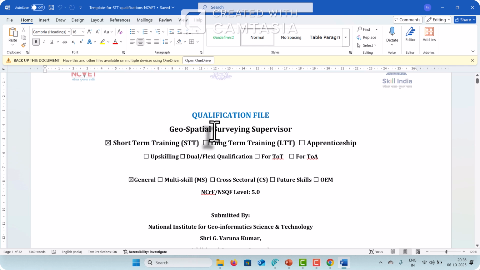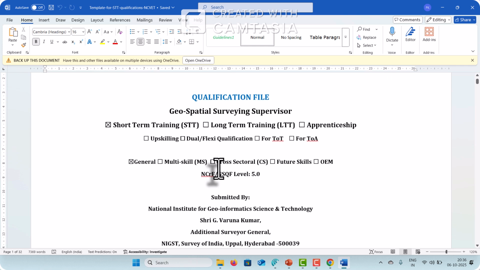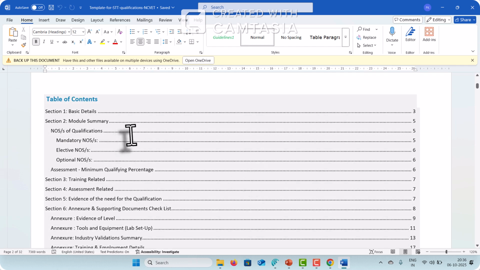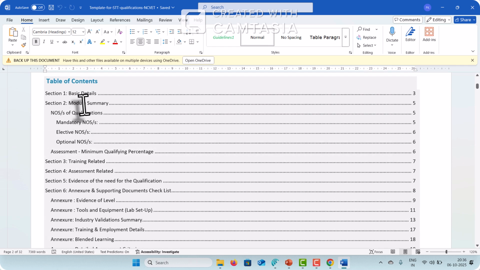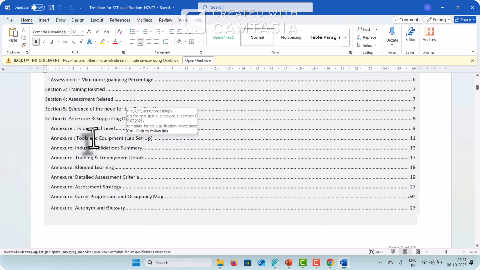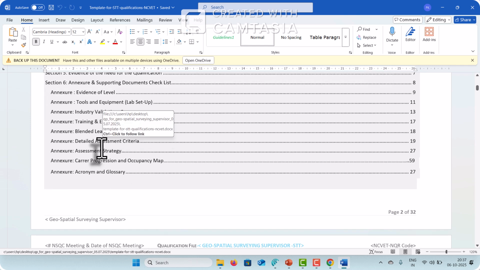We call it a geospatial surveying supervisor, and the level of the qualification is 5.0. Here you can see there's a table of contents, and there's a module summary and NOS, mandatory and elective NOS. Training related and assessment related things are also given. Section 5, evidence of need for qualification, and other things you can scroll through.